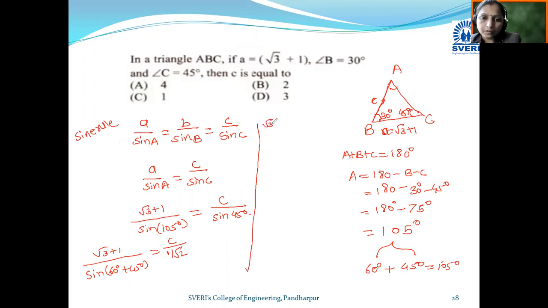So root 3 plus 1 divided by, now sine of 60 degree plus 45 degrees. To find this value of denominator, we use compound angle formula, sine of A plus B. Okay, so sine of A plus B becomes sine A, that means sine 60 degree, into cos B, that means cos 45 degree, plus cos A, that means cos 60 degree, into sine 45 degree.